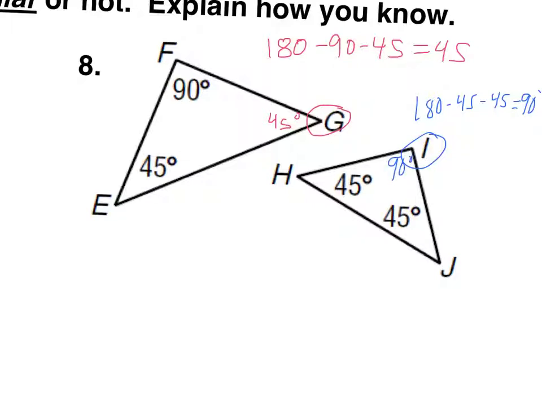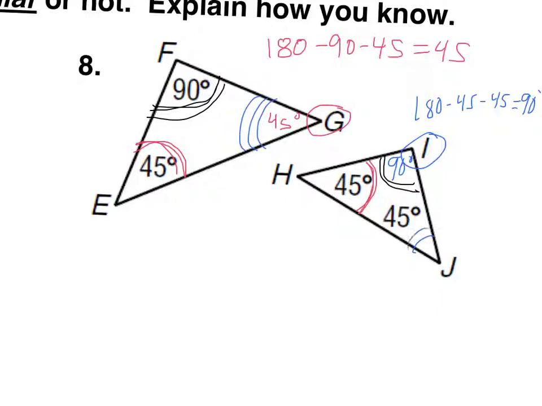All right, let's compare. Angle E here, 45 degrees. That seems to match up with angle H, which is also 45. Okay. Look at angle F is 90. So is angle I. That's also 90. And look at angle G is 45.